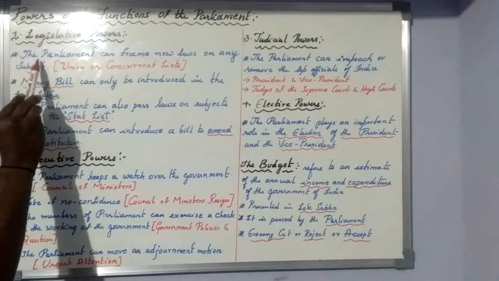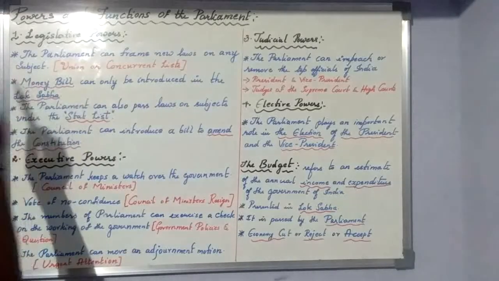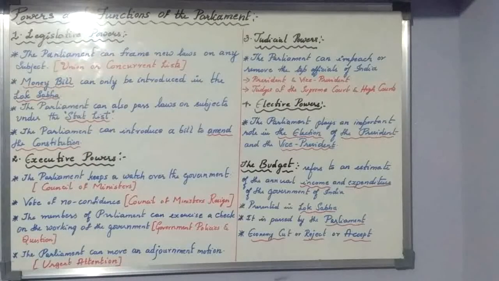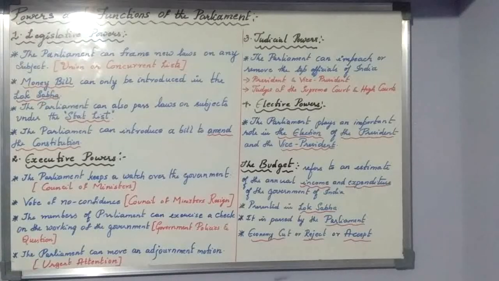When we talk about the legislative powers of the parliament, the first and foremost legislative power is that the parliament can frame new laws on any subject, especially the union or concurrent list. Already I have discussed this in the two houses of the parliament, when I talked about the union list and concurrent list. The subjects in the union list and the concurrent list are 97 subjects as well as 47 subjects.